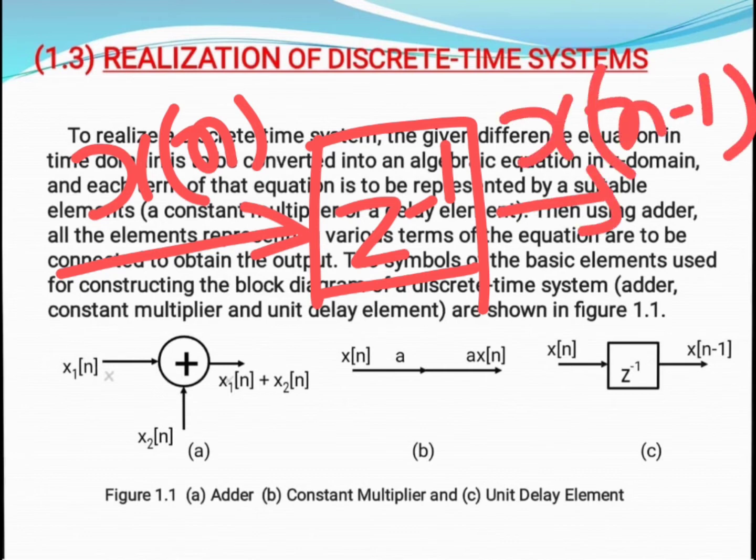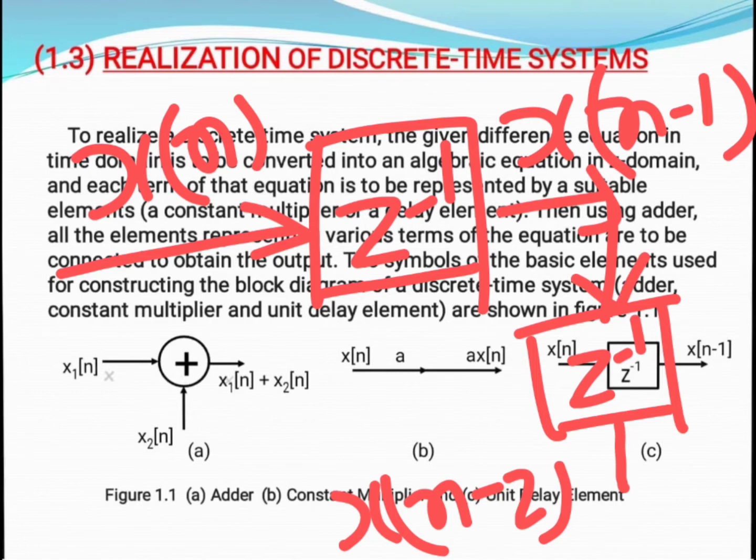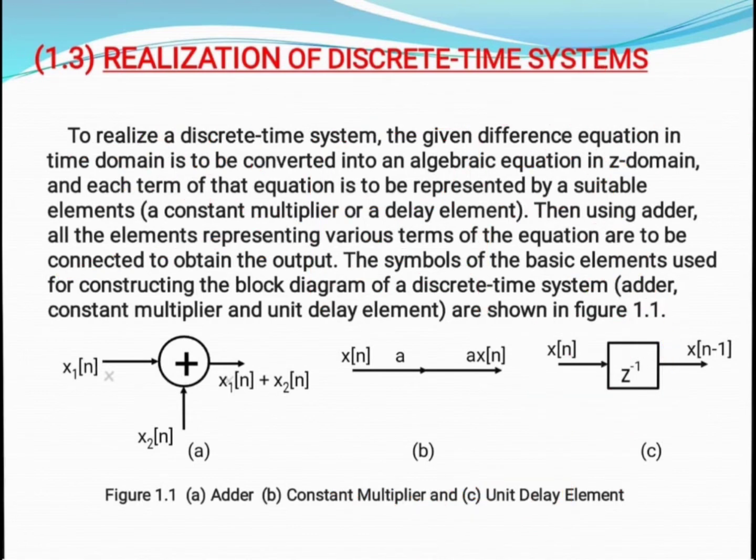Likewise, if you want x of n minus 2, you simply add one more delay here and the output will be x of n minus 2.